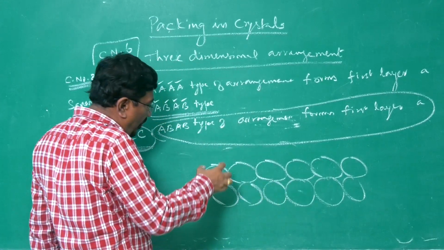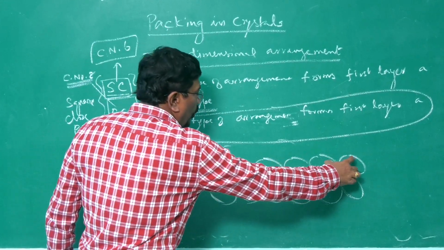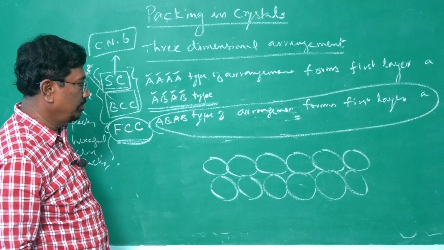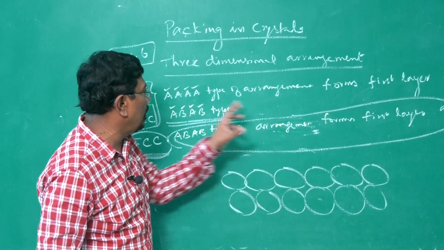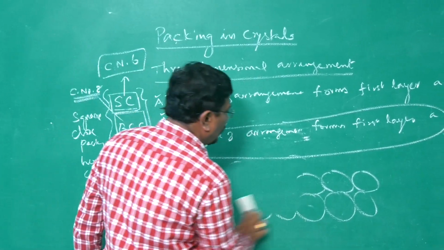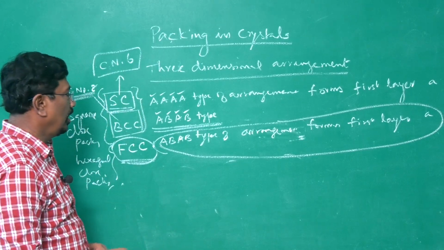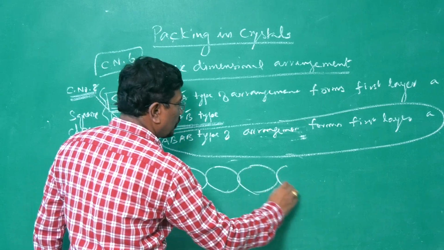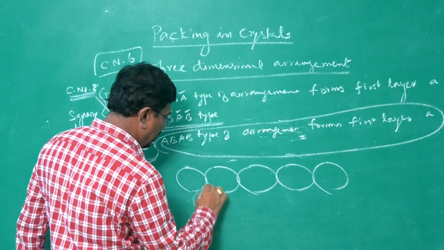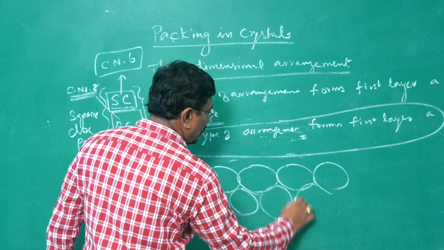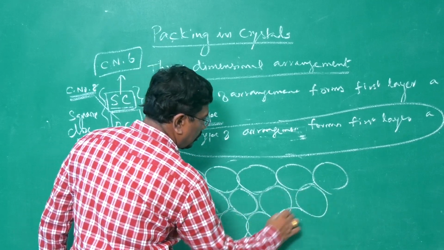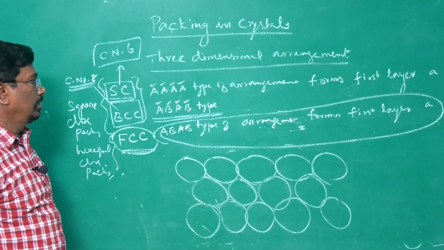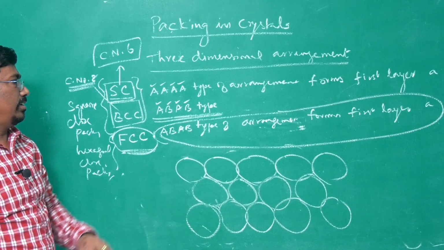And the second layer, if it falls just above, we call it simple cubic. If it falls in between, we call it body-centered. So this type we call AB. In the case of FCC, always the first layer will be of AB type. Always first layer. Two dimensional, if you look at it, the first layer is like this. The first layer fills the gap. So that is AB type first layer.